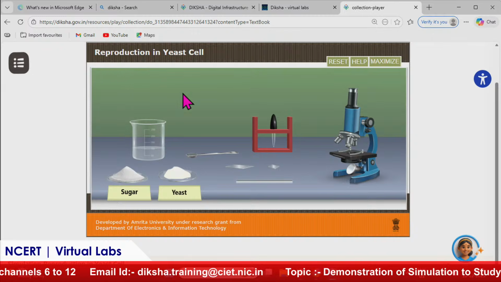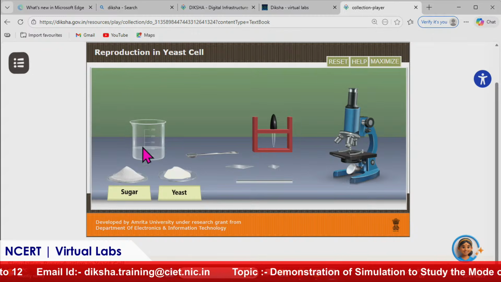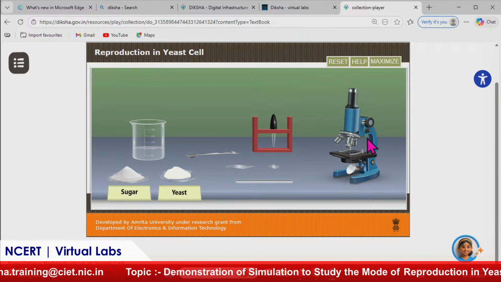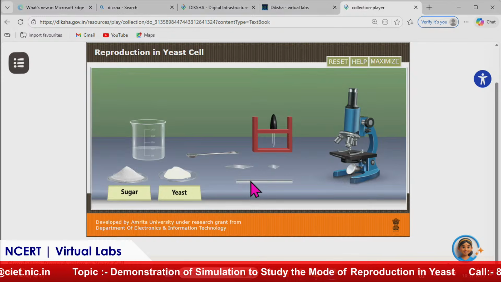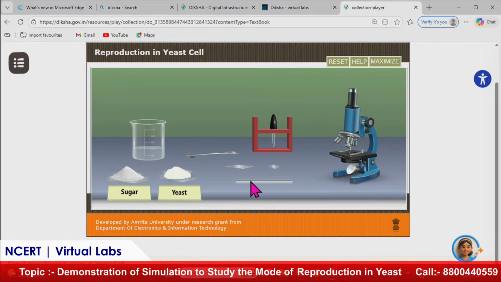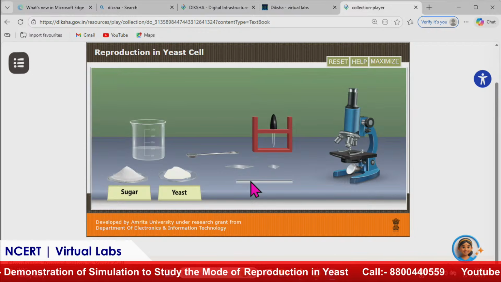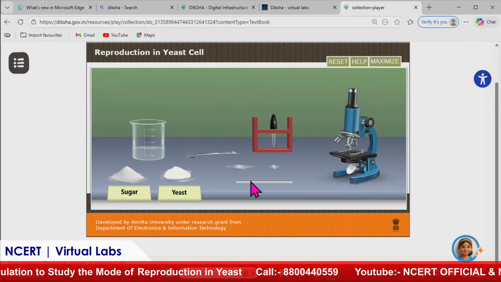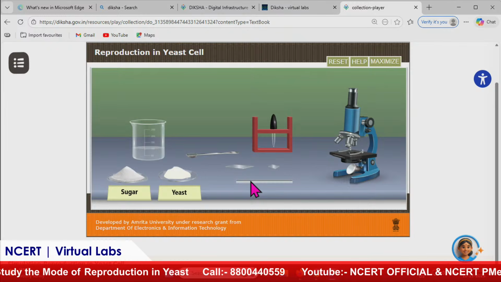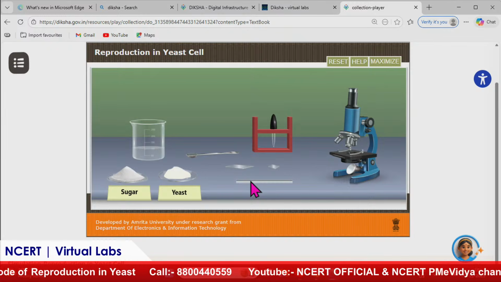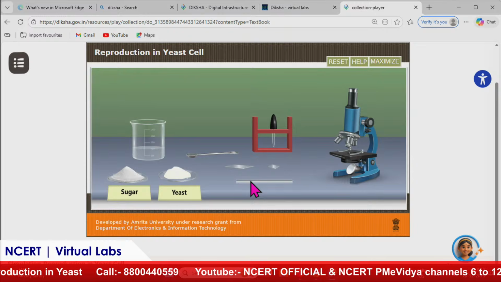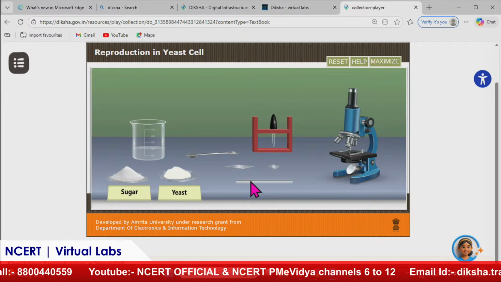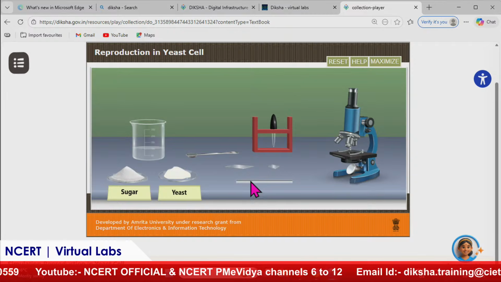That's okay. So here you can see that we have the entire setup, the apparatus: beaker, sugar, yeast, dropper, microscope, spatula, slide, stirrer, everything we have. Although many of the students do not get all these things in their actual physical lab, or many schools do not have physical labs, here they are getting all the resources, and because they are not going to be consumed, every time we can just reset and everything will appear again, like magic. Here nothing is getting consumed, and still you are getting the chance to perform experiments infinite times.